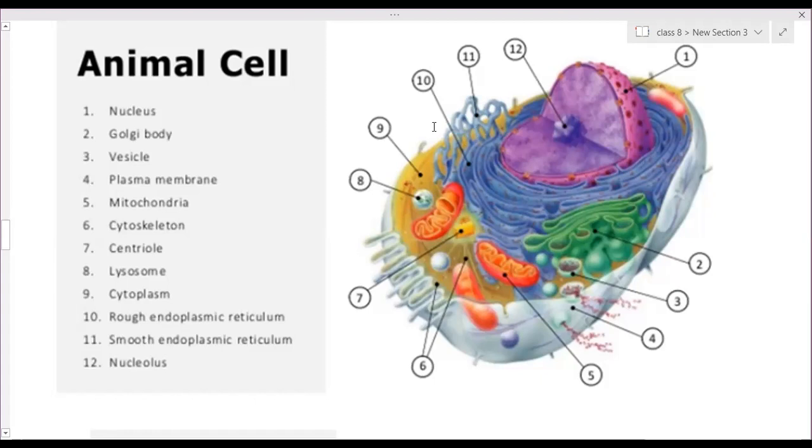As well as they help in the transportation of material from one cell to another cell. The Golgi apparatus and SER work together: they store and pack the substances, and transportation is done with the help of SER. Clear?